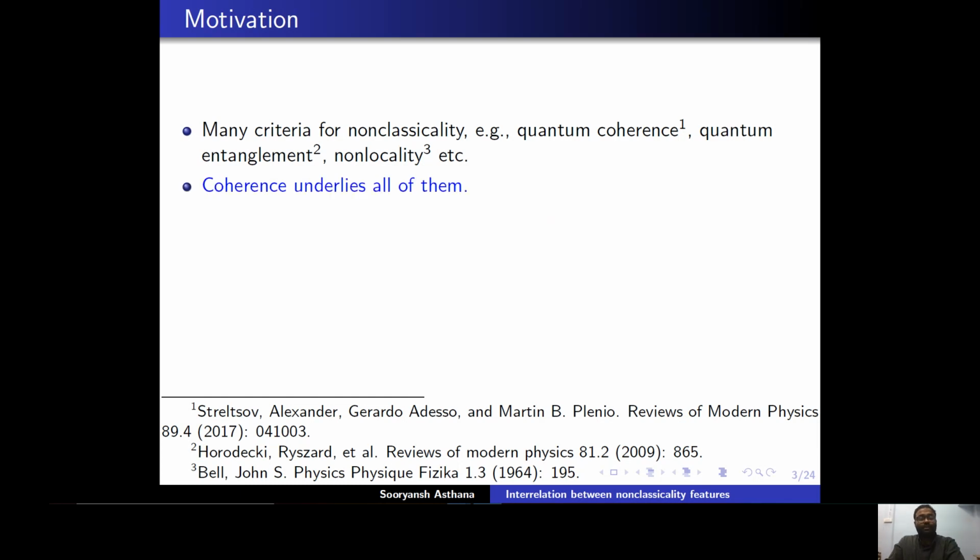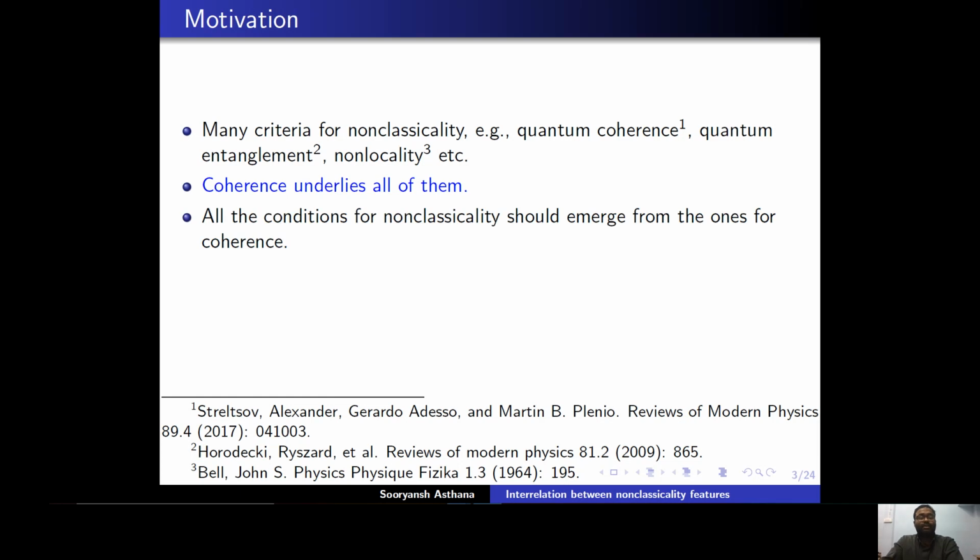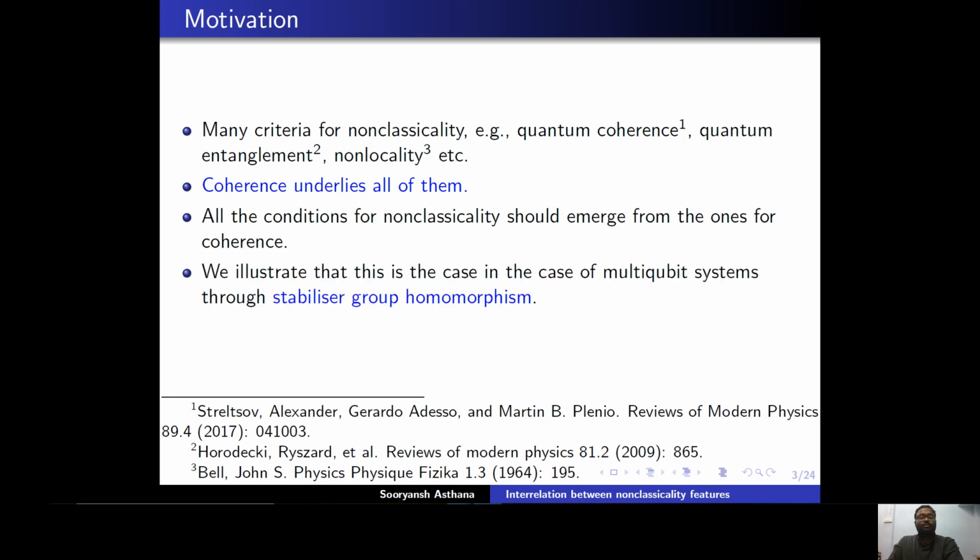But one thing we know is that within the domain of quantum mechanics, in some sense, coherence underlies all of them. So, it is a natural expectation that all the criteria for non-classicality should emerge from the ones for coherence. So, we will illustrate it through the stabilizer group homomorphism for the case of multi-qubit systems.